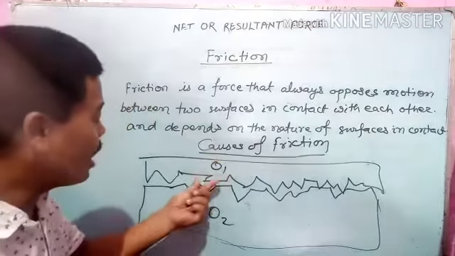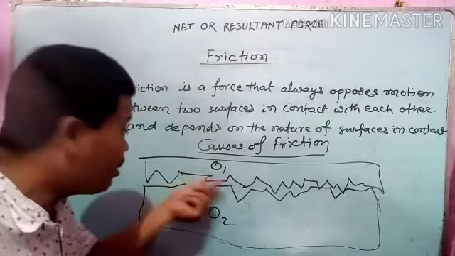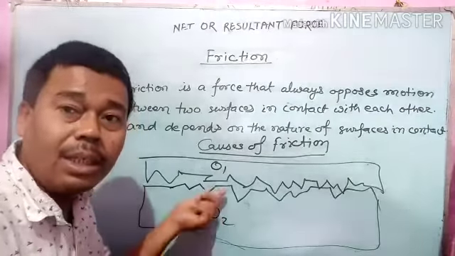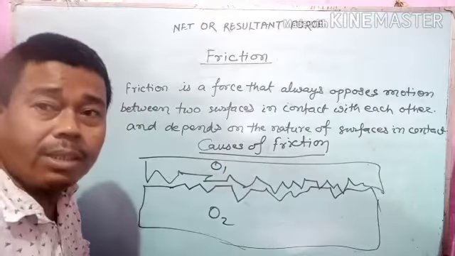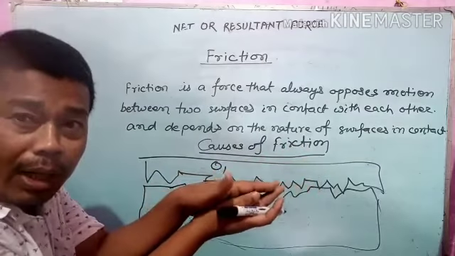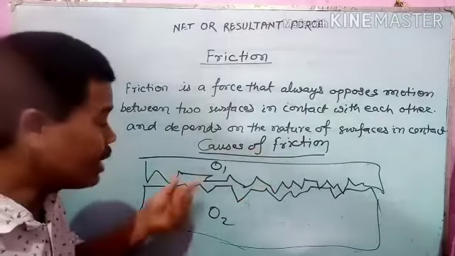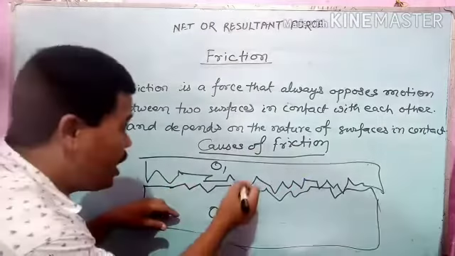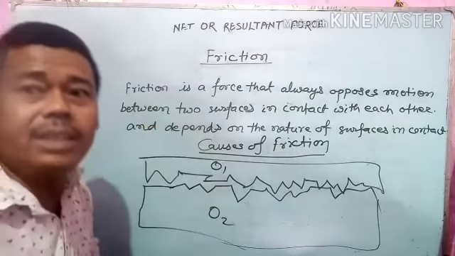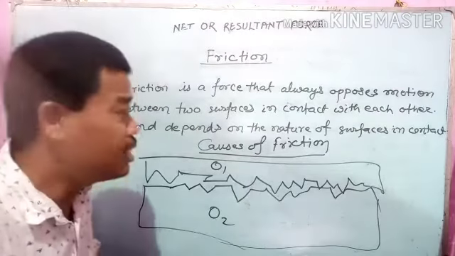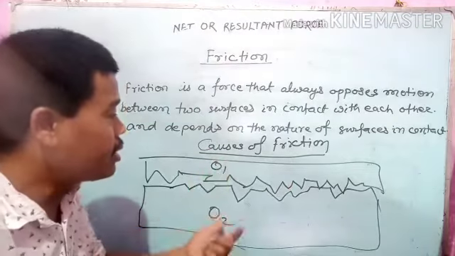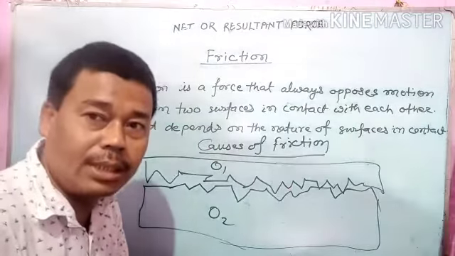So in this case, student, what will happen? This object has irregularities, and the surface of the lower object also has irregularities. So when both move on the surface of one another, what happens at that time, students? These irregularities get interlocked. And this interlocking of irregularities, students, is the cause of friction.